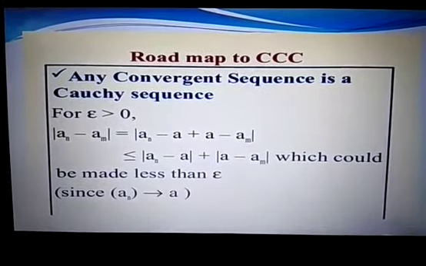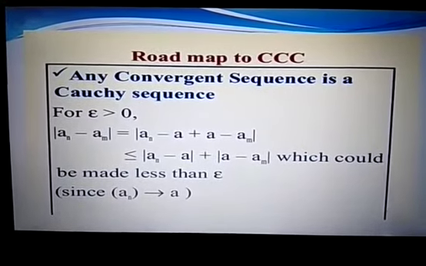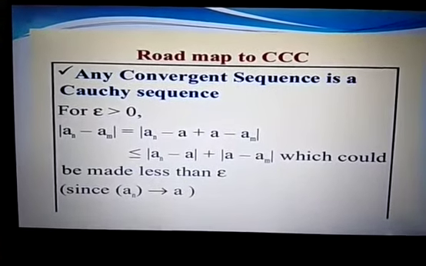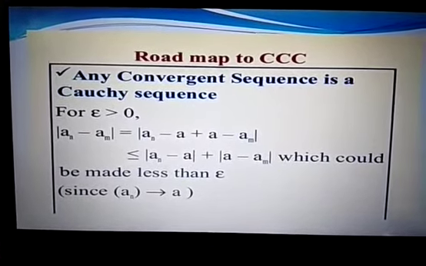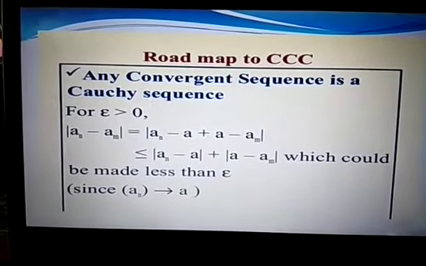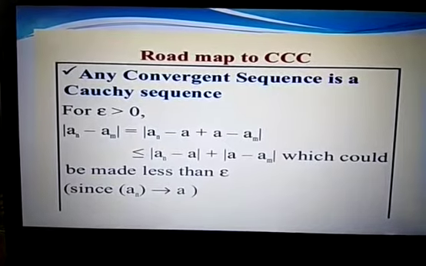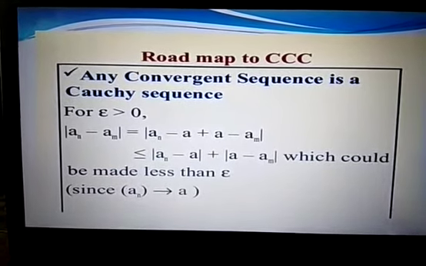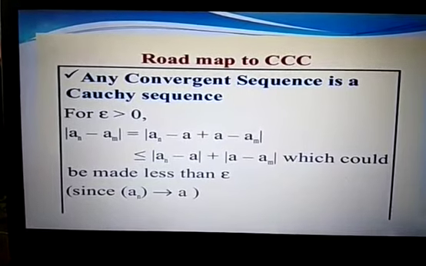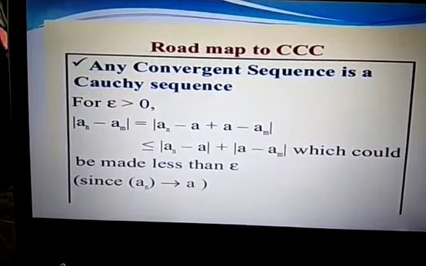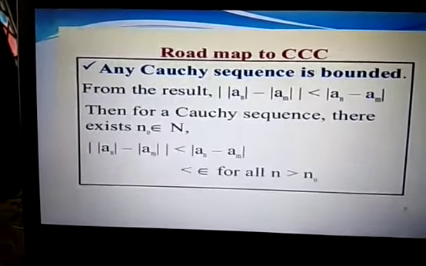So here is a roadmap for CCC. Triple C is for Cauchy's criterion of convergence. Any convergent sequence is a Cauchy sequence. For epsilon greater than 0, mod of a_n minus a_m will be mod of a_n minus a plus a minus a_m. This can be written as mod of a_n minus a plus mod of a minus a_m, which can be made less than epsilon since the sequence a_n tends to a.